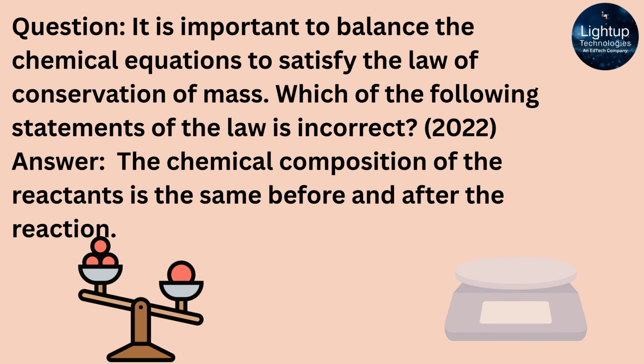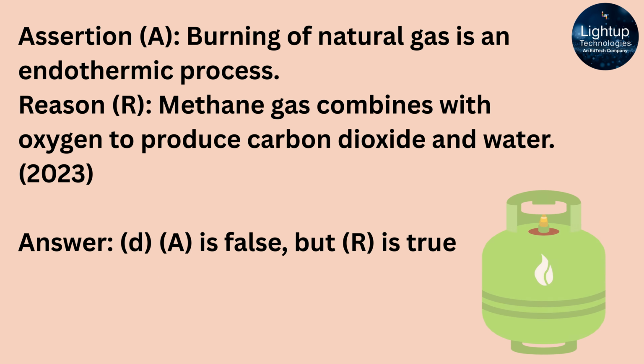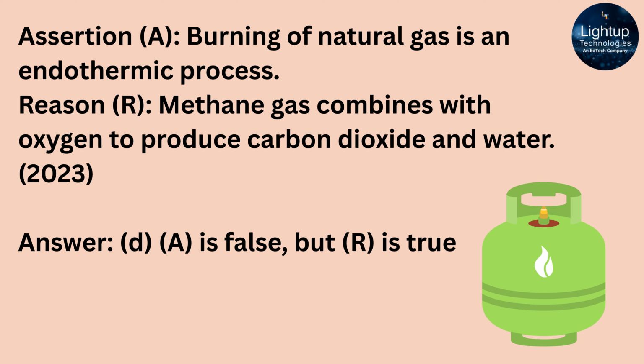It is important to balance chemical equations to satisfy the law of conservation of mass. Which of the following statements of the law is incorrect? Answer: the chemical composition of the reactants is the same before and after the reaction. Assertion: burning of natural gas is an endothermic process. Reason: methane gas combines with oxygen to produce carbon dioxide and water. Answer: A is false, but R is true.